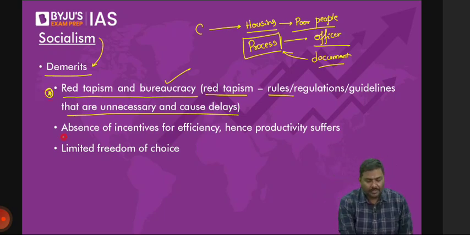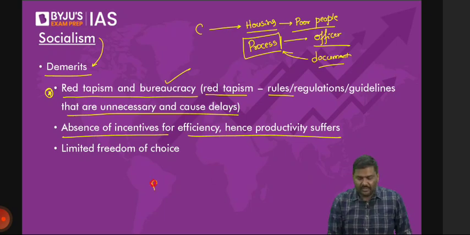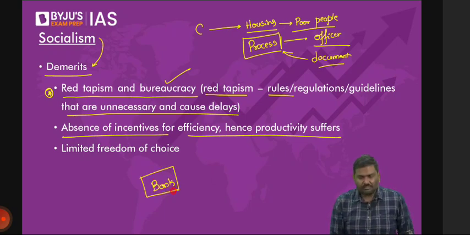Second, there is no incentive for efficiency, hence the productivity will also fall. Imagine there is only one bank. In the whole of India, imagine government of India owns it, there is only one bank.